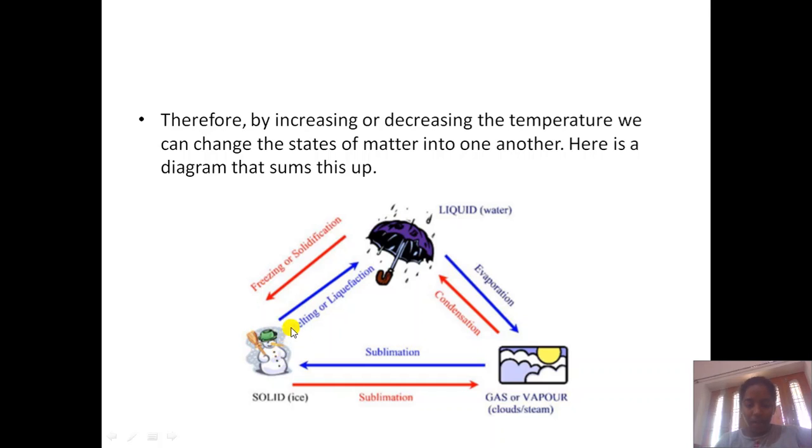When solid converts into liquid, this is known as melting. When liquid converts into solid, this is known as solidification or freezing, which we usually do in summers. When liquid converts into gas, maybe water vapor, this is known as evaporation. When gas from the earth gets converted into rain, that is known as condensation. When solid converts into gas or gas converts into solid, that is known as sublimation. An example is camphor.